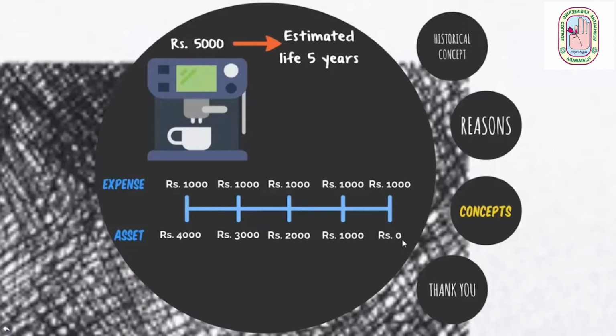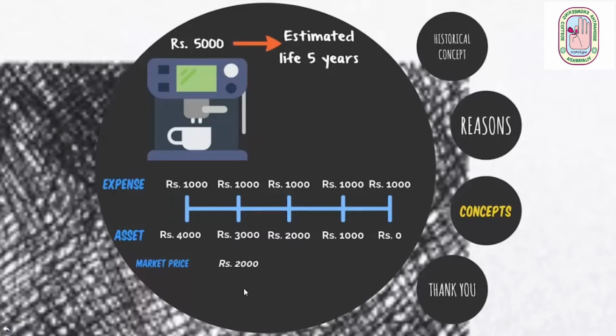Suppose by the end of the 2nd year the market price of the machine becomes rupees 2,000 because some new technology in coffee vending machines has been introduced in the market, so the old technology becomes obsolete and henceforth its price reduces drastically. So the market price of this same coffee vending machine becomes rupees 2,000 at the end of the 2nd year.